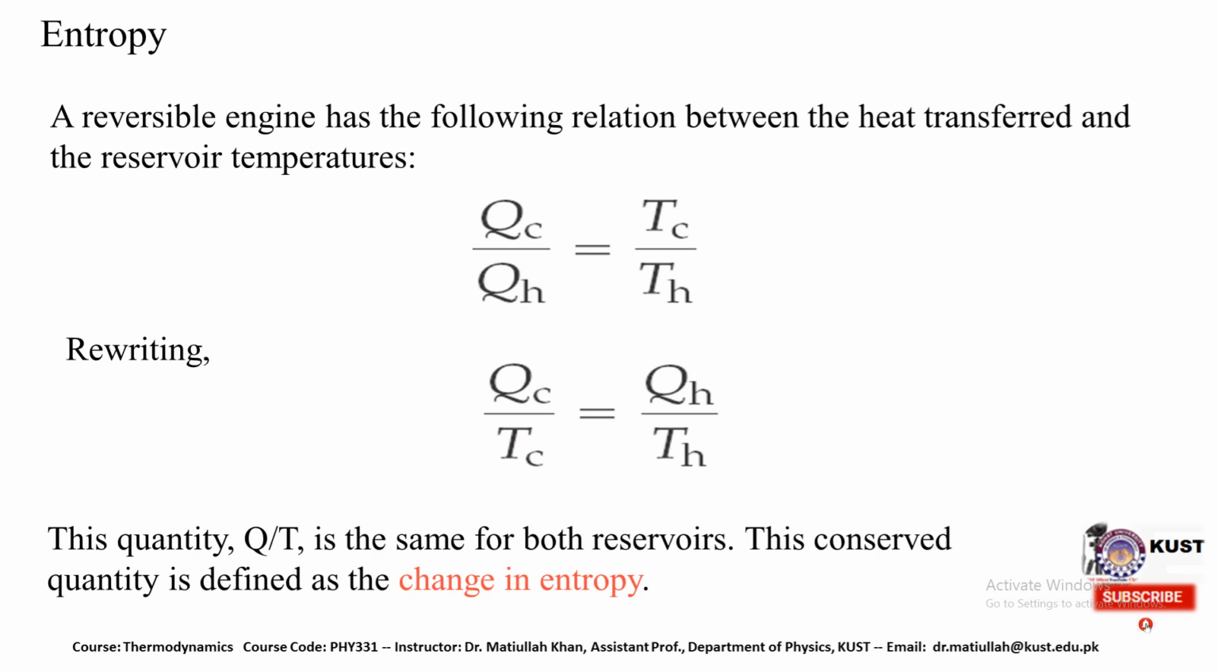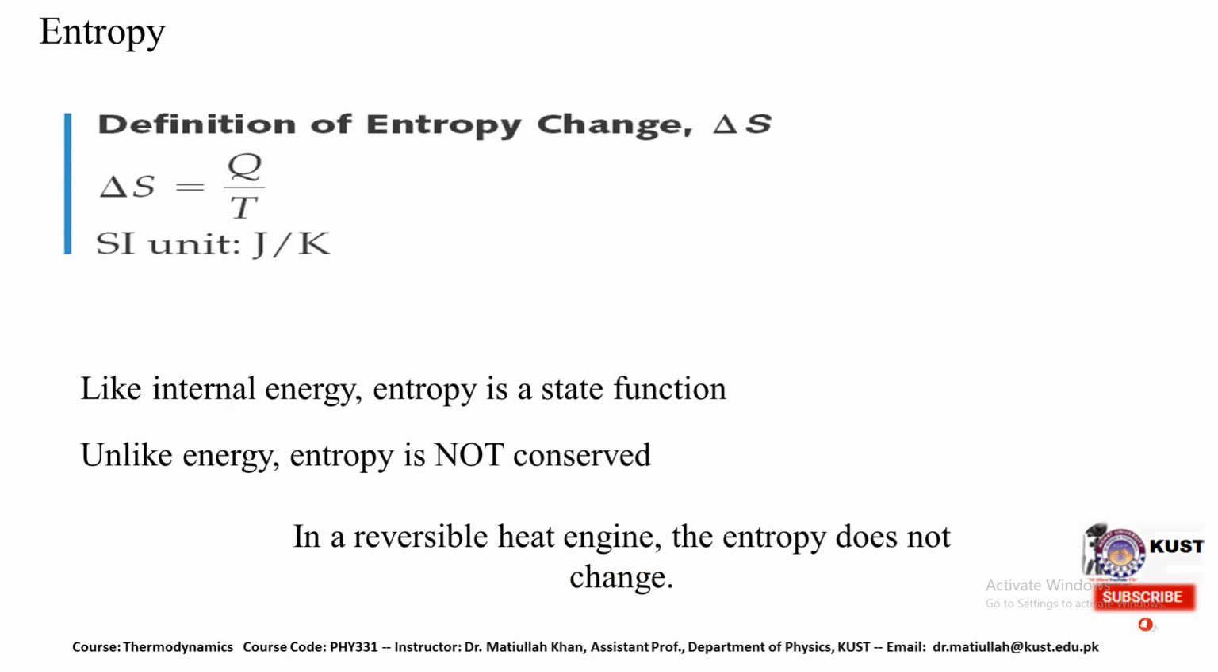If we do the cross multiplication and write the same equation, then it will be QC divided by TC equal to QH divided by TH. Here this quantity Q divided by T is the same for both reservoirs. So this is a conserved quantity and this is defined as the change in entropy. So how can we write the definition of entropy? The change in entropy, del S, is equal to Q divided by T, and this is expressed in the unit of joule per Kelvin.